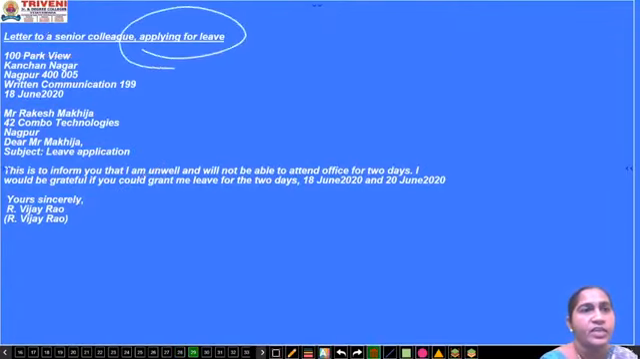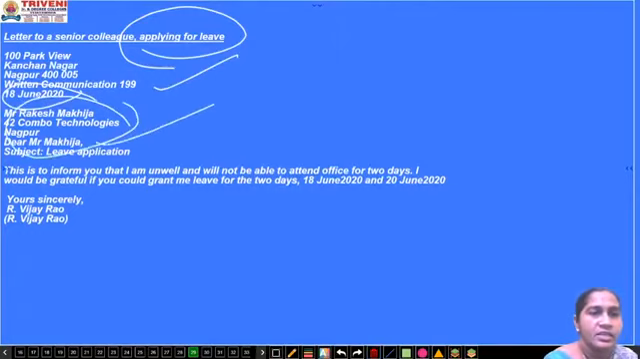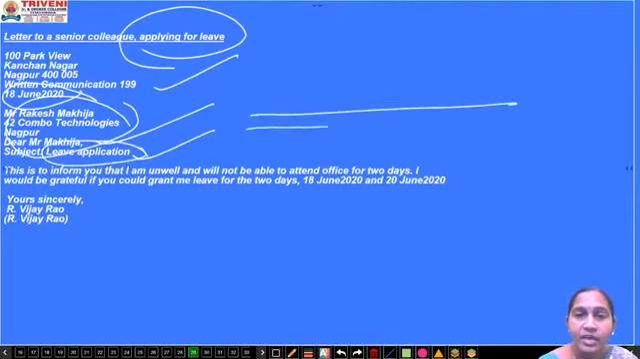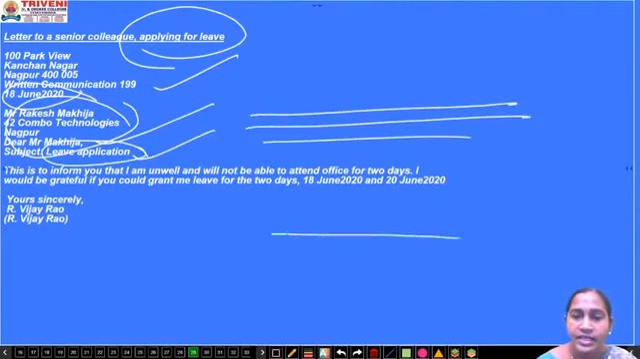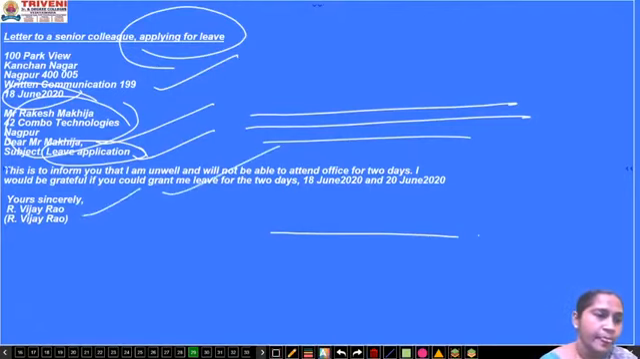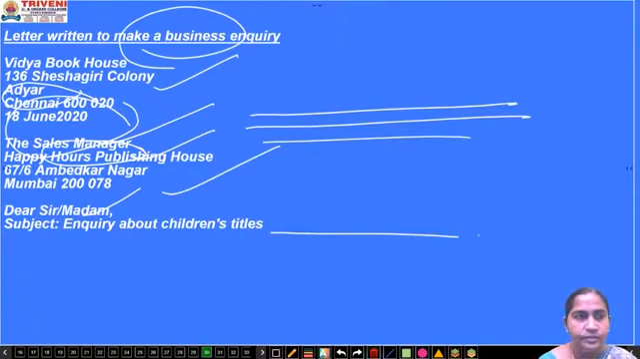Next one, the same. This is applying for leave as an employee. This is again from address, date, to address, salutation, subject. See, the subject should not be in paragraph form. It should be a short, brief sentence. And the body of the letter, yours sincerely, and then your name and signature.